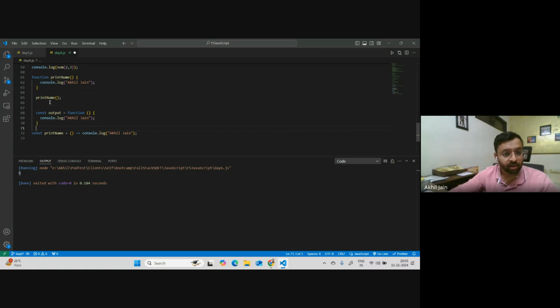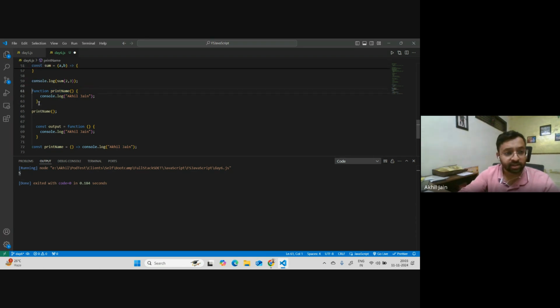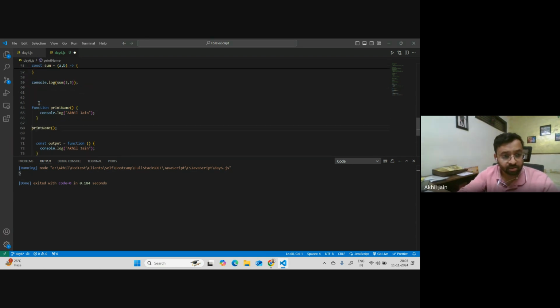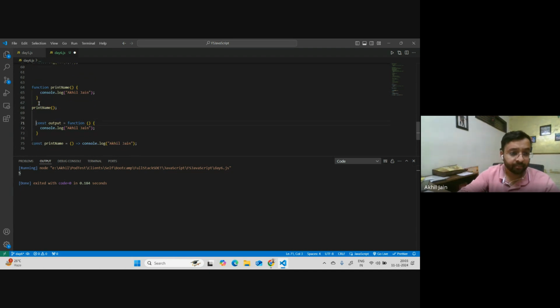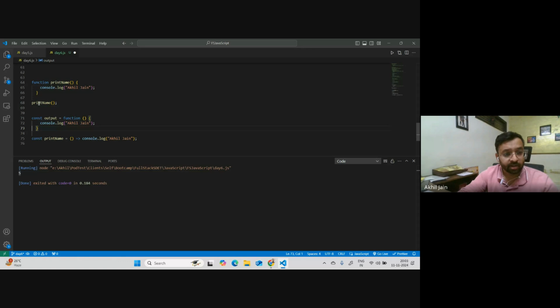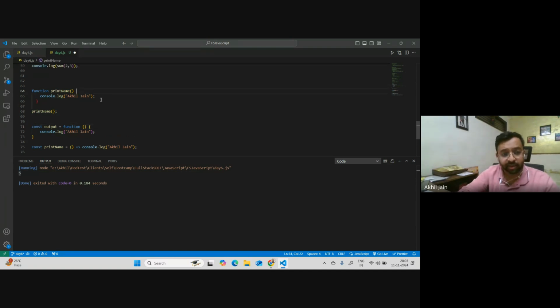So this is how you will call your function declaration, this part. This is your anonymous function. And mind you, in all these cases, you cannot skip the brackets. Brackets are required in all those cases. It's just in the arrow functions that the brackets are not required if it's a single line of code. But in both the other things, the brackets are mandatory. You cannot skip them.